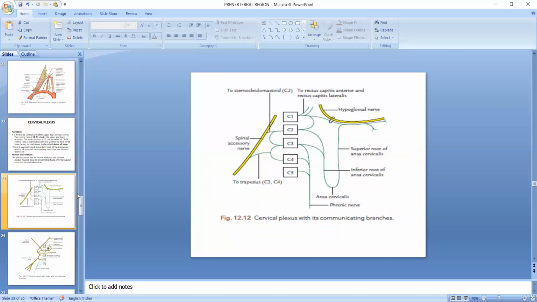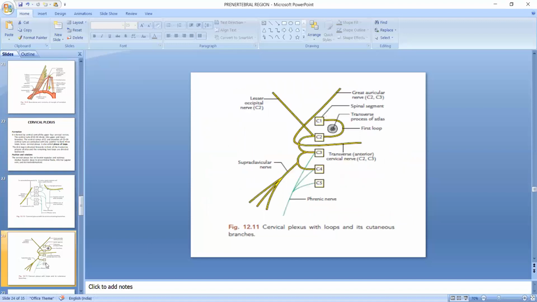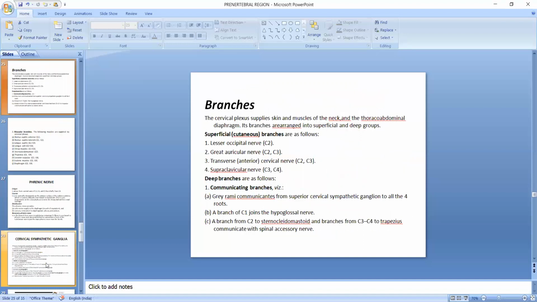And we can see here cervical plexus with its communicating branches. Cervical plexus supplies skin and muscles of the neck and thoraco-abdominal diaphragm. Its branches are arranged into superficial and deep groups. Superficial branches are as follows: lesser occipital nerve, great auricular nerve, transverse cervical nerve, and supraclavicular nerve. And deep branches are as follows: communicating branches.